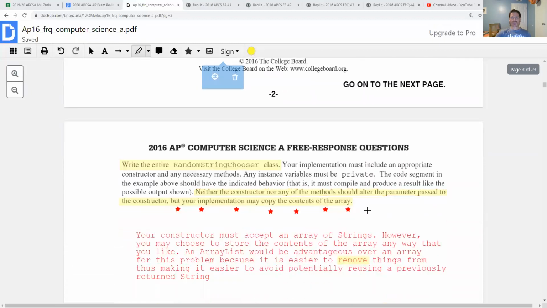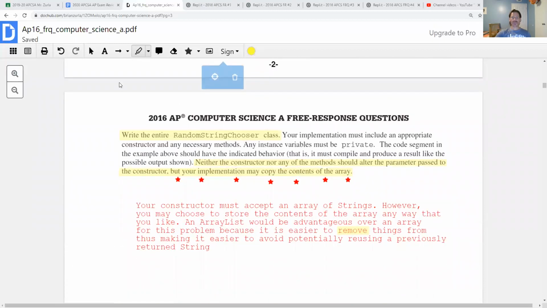But they tell us later on that that's probably not a good idea because it says right here that neither the constructor nor any of the methods should alter the parameter passed to the constructor. But then they give us a big hint. They say that your implementation may copy the contents of the array. So we're writing the class. We have a lot of freedom here in how we want to do this.